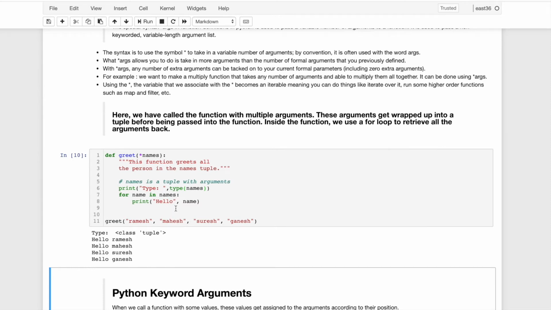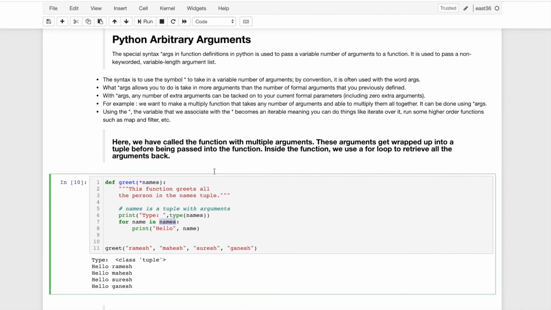Previously we learned about tuples and lists. Similarly, here it passes a tuple of Ramesh, Mahesh, Suresh and Ganesh, this list of arguments, and we can use them according to our need. I am just printing for understanding. This is the whole tuple of arguments, and we are printing each argument, Ramesh, Mahesh, Suresh, Ganesh, as it iterates over the tuple. This is called an arbitrary argument.